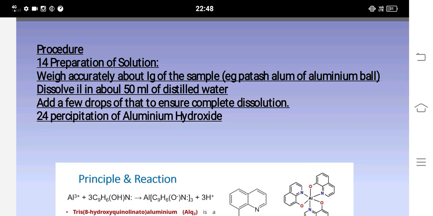Procedure. For preparation of solution, weigh accurately about 1 gram of sample. Aluminium salt is dissolved in about 50 ml of distilled water. Add a few drops of acid to ensure complete dissolution. Then precipitation of aluminium hydroxide.